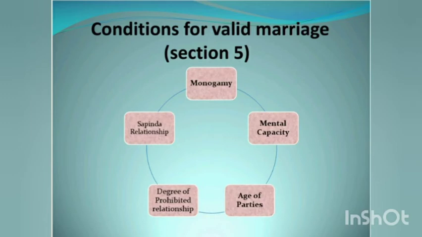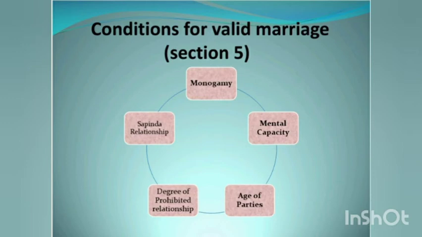Then we have wife or a husband of lineal ascendants, that is father-in-law and a widow daughter-in-law cannot marry to each other. Then we have widow mother-in-law and son-in-law, that is they cannot marry to each other. The third instance is brother and a sister, uncle and a niece, aunt and nephew, children of brother and sister cannot marry to each other. However, in South India, marriage between children of brother and sister and between male and his sister's daughter are valid. That is, one can marry within prohibited relationship if the custom governing so allows.